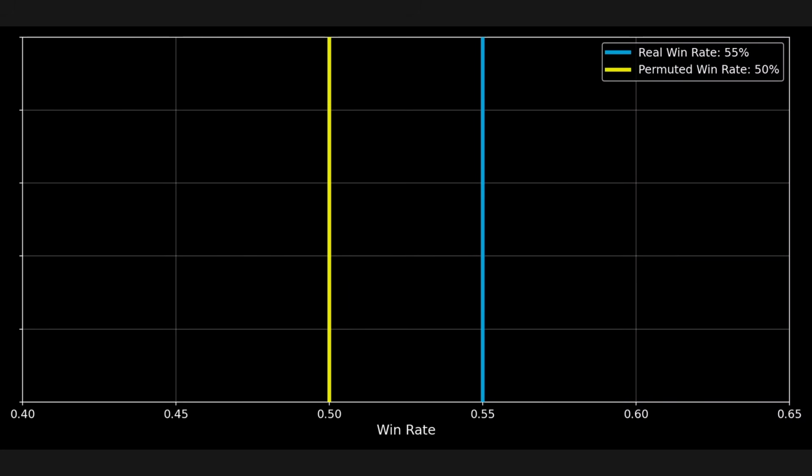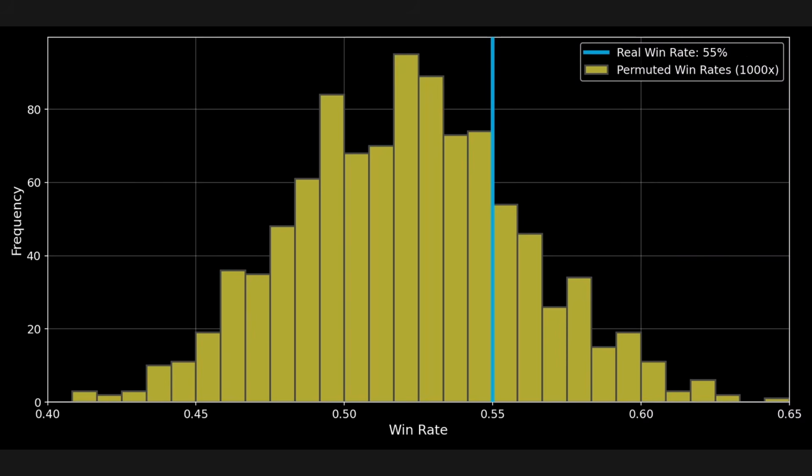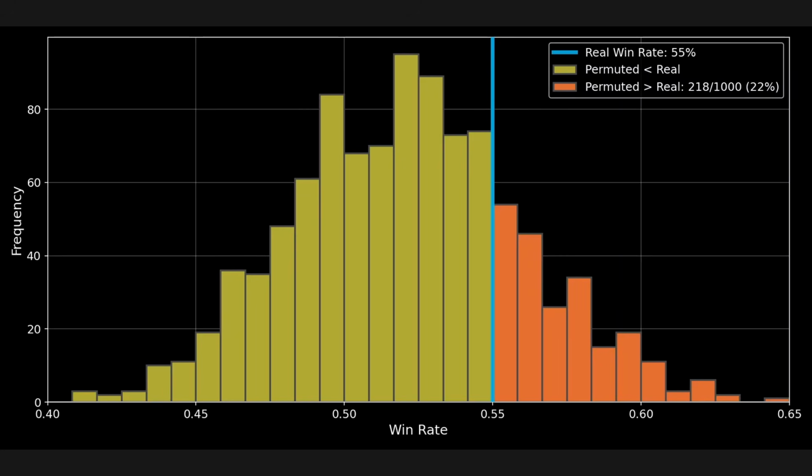If we only make this one comparison, we would assume that our strategy works because the real performance is better than the permuted performance. But now let's see what happens if we test our strategy on 1,000 permuted datasets instead of just one. Now we get a distribution of permuted win rates instead of a single value, and we can see that the permuted performance is better than the real performance about 200 times out of 1,000. That's 20%, which is pretty high.